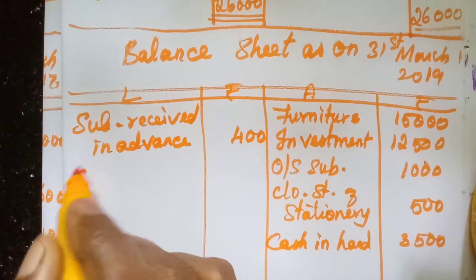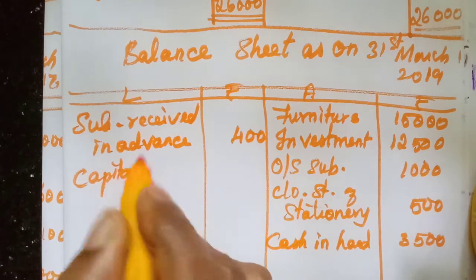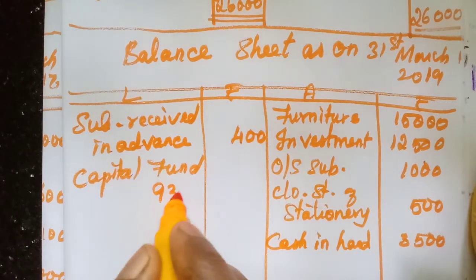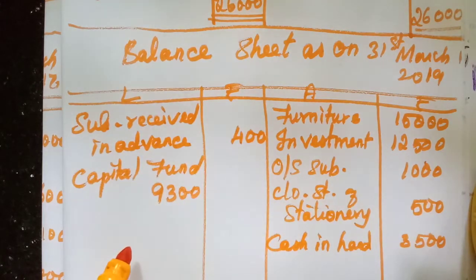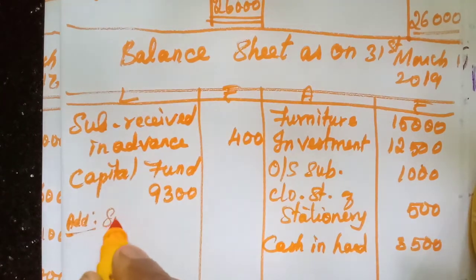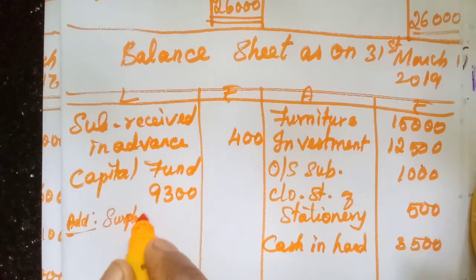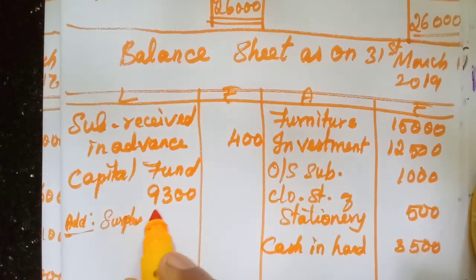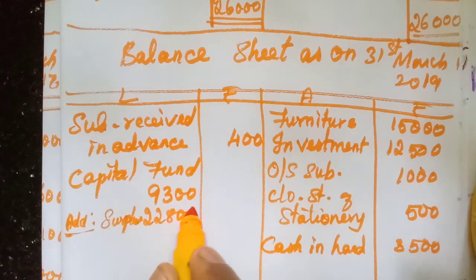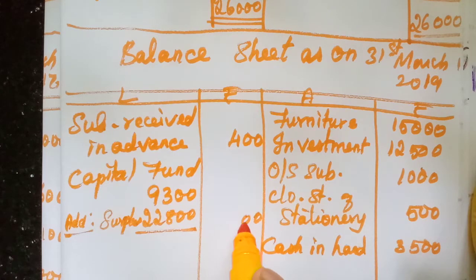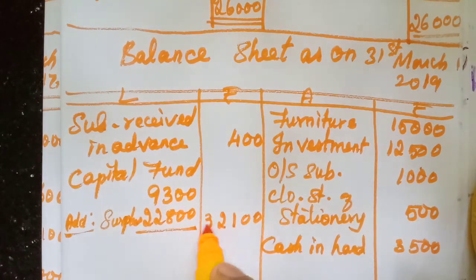Now you write capital fund. What is the capital fund given? 9,300. Always write in the inner column because we need to add the surplus. If it is surplus, we need to add. If it is deficit, we should deduct. What is the surplus? 22,800. So we can add that one. So 0, 0, 8 plus 3, 11, balance 1, 10 plus 2, 12, balance 1, 3.